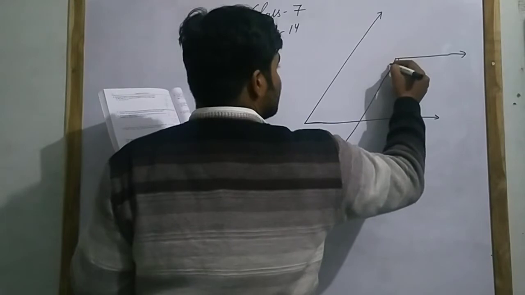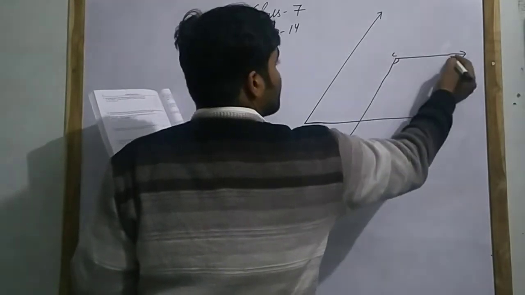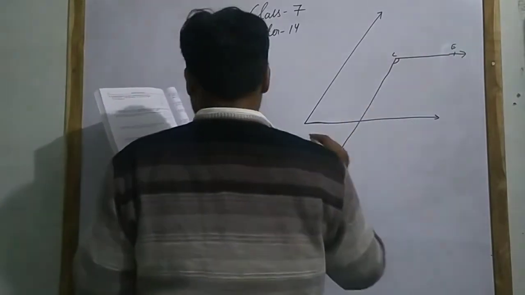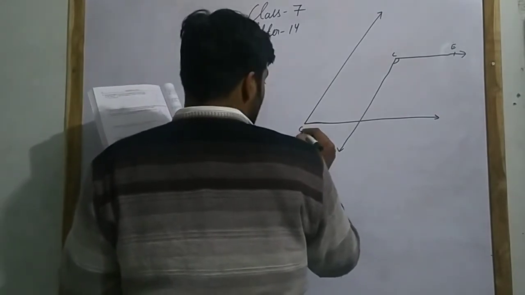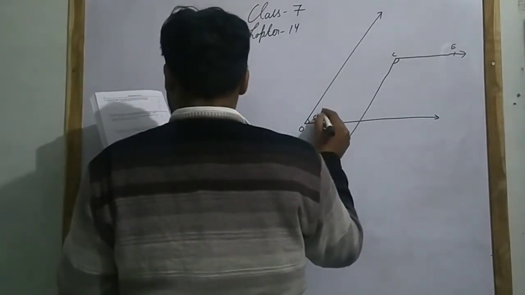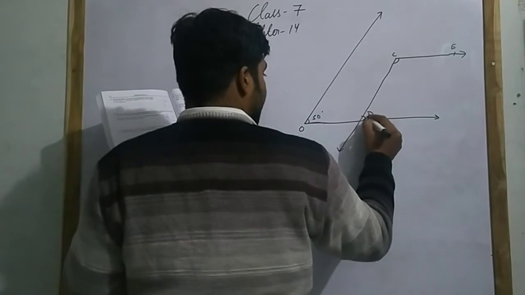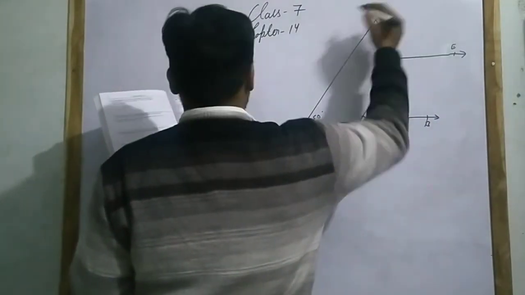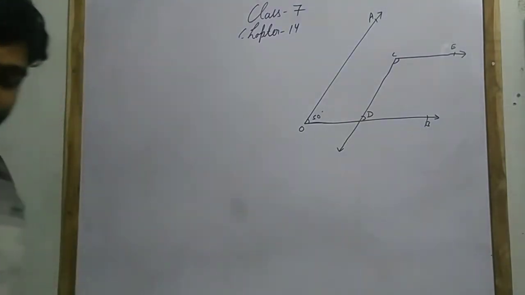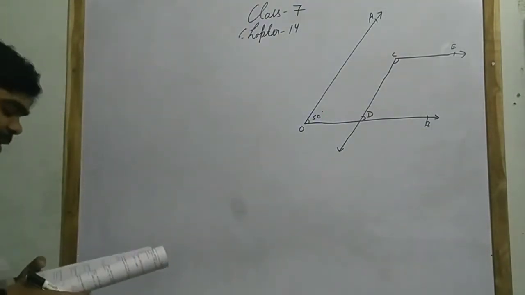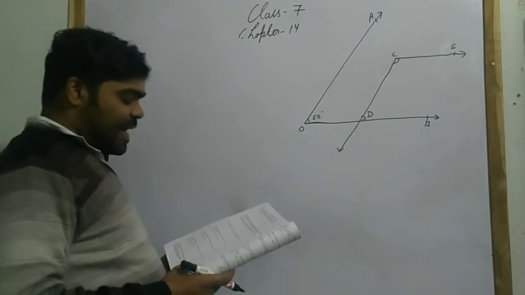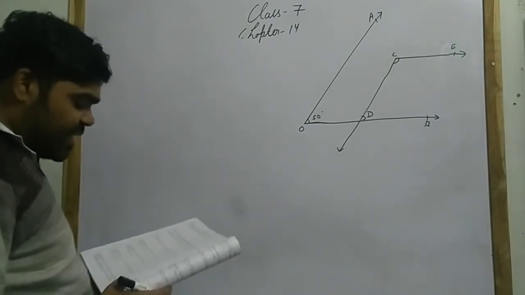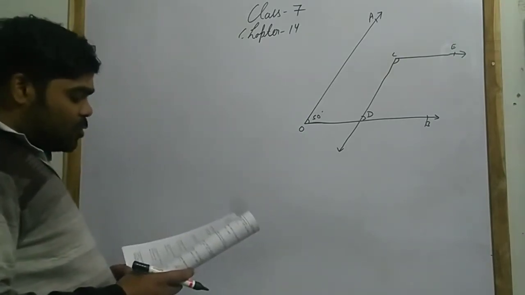It is given as C, E, O, D, B and A. Okay, in this question, in the adjoining figure it is given that AO parallel to CD and OB parallel to CE.